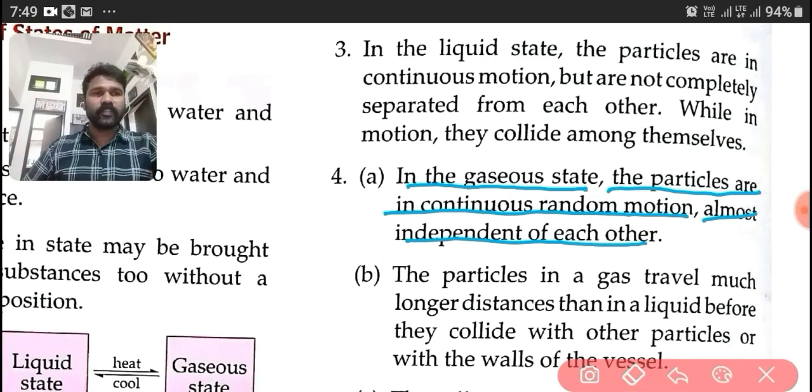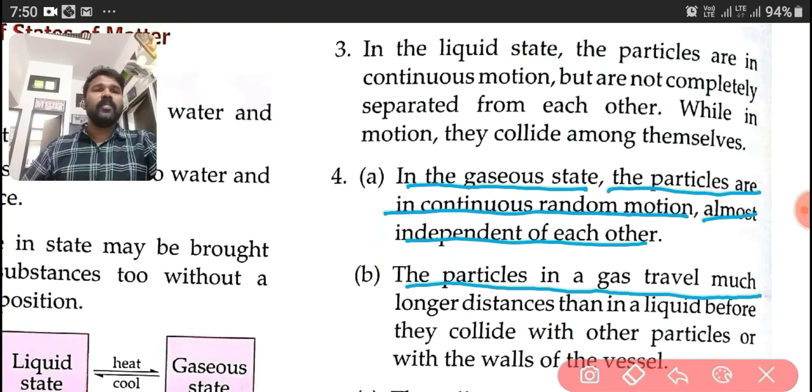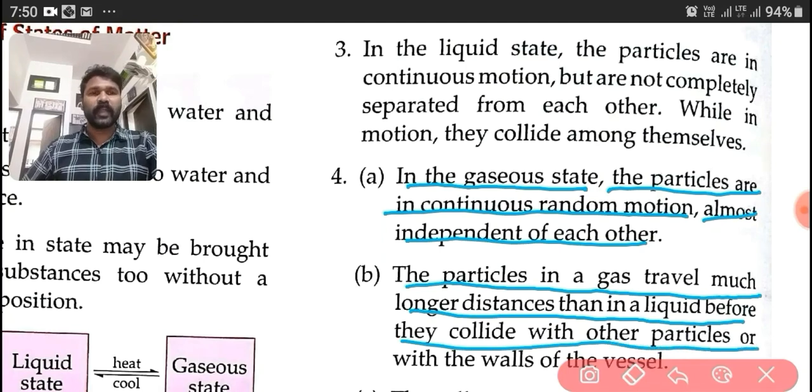In the gaseous state, the particles are in continuous random motion, in zigzag motion. The particles in a gas travel much longer distances than in a liquid before they collide with other particles.